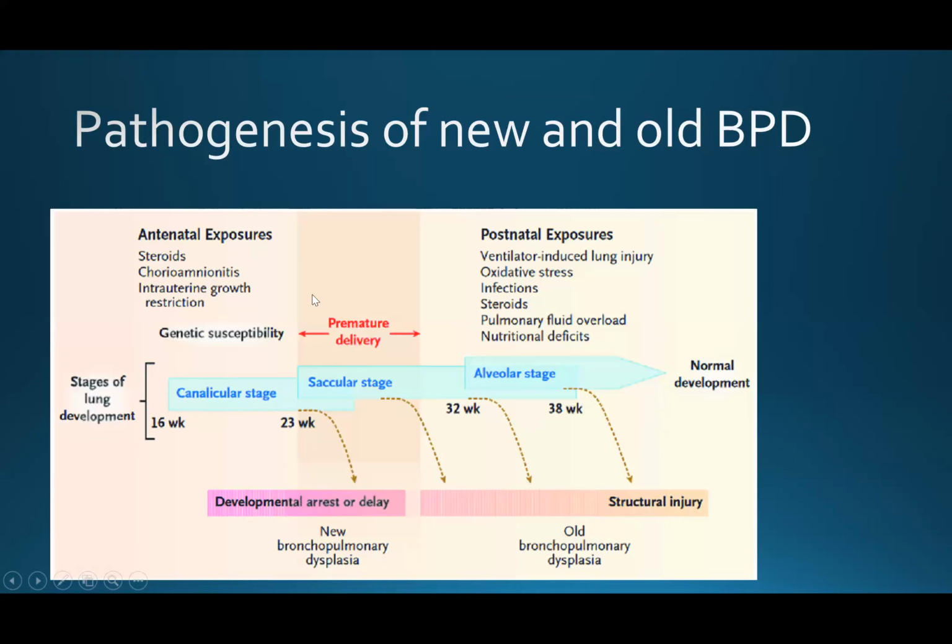The new BPD is usually due to developmental arrest and delay of lung development, usually from the canalicular stage through the saccular stage, with some antenatal exposures such as steroids, chorioamnionitis, and IUGR, and genetic susceptibility, all of which increase the new BPD risk factors.